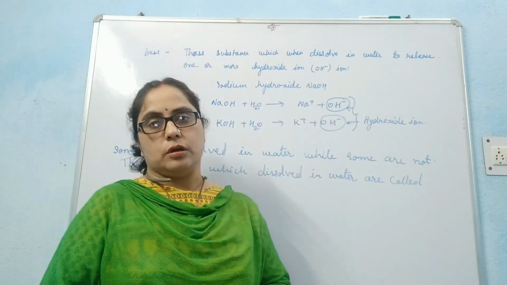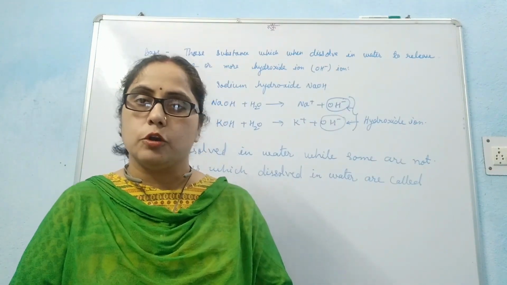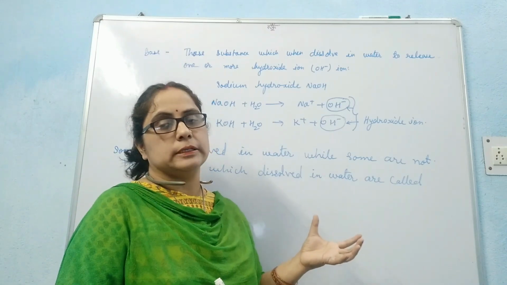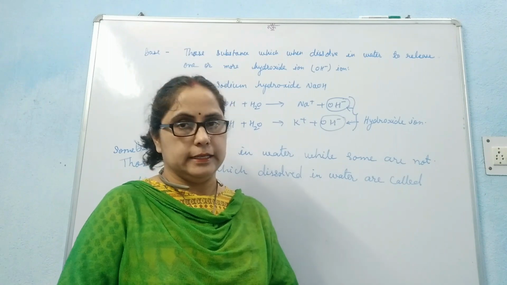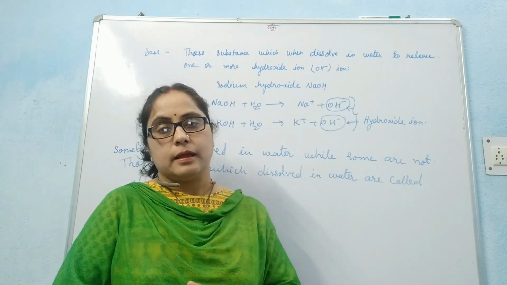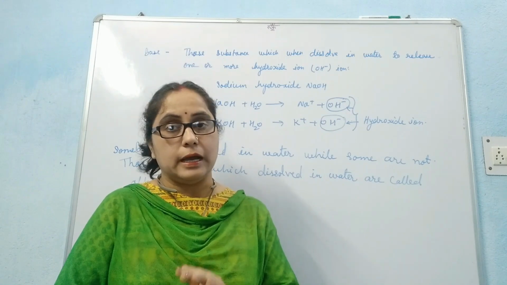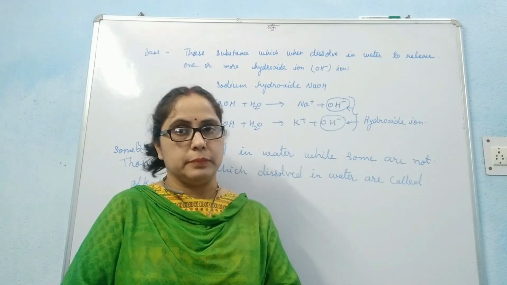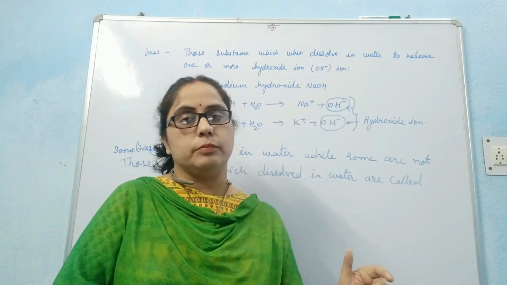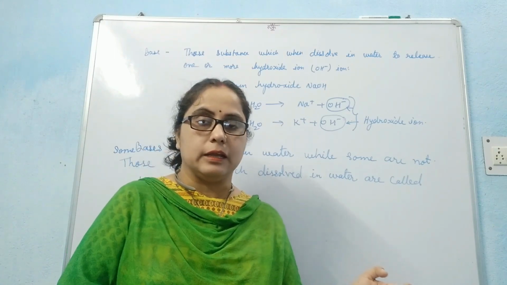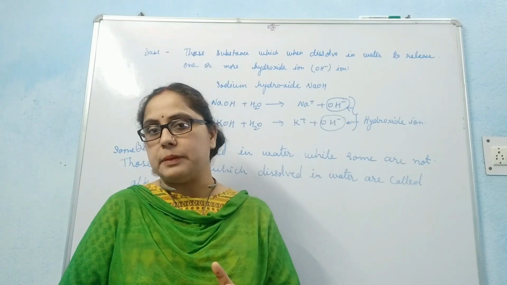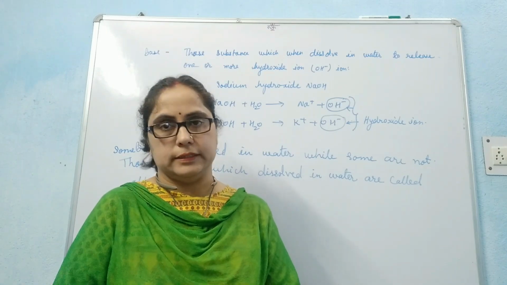Some bases dissolve in water while some do not. Those bases which dissolve in water are called alkalis. It means all alkalis are bases, but all bases are not alkalis, because all alkalis are water soluble bases, while all bases are not capable of dissolving in water.